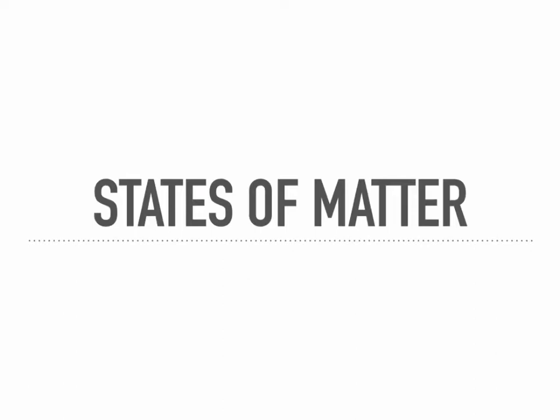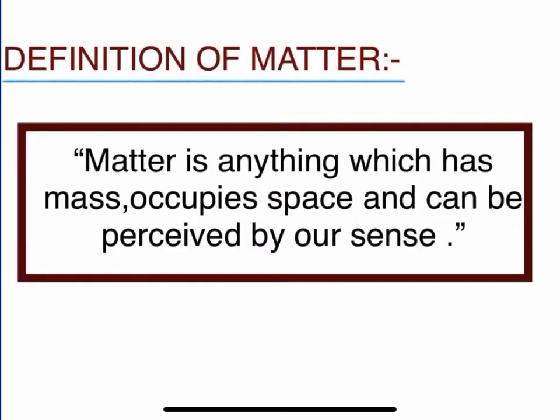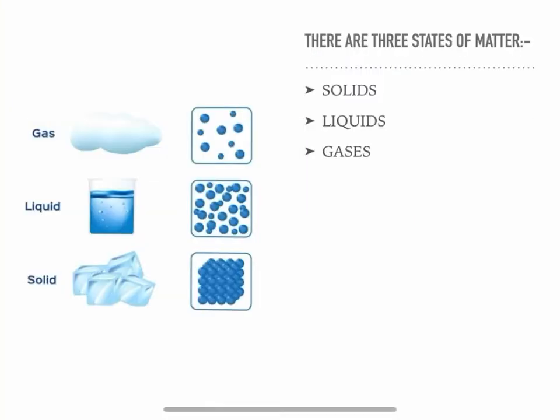States of matter. Let us recall the definition of matter first. Matter is anything which has mass, occupies space, and can be perceived by our senses. There are three states of matter: solids, liquids, and gases.